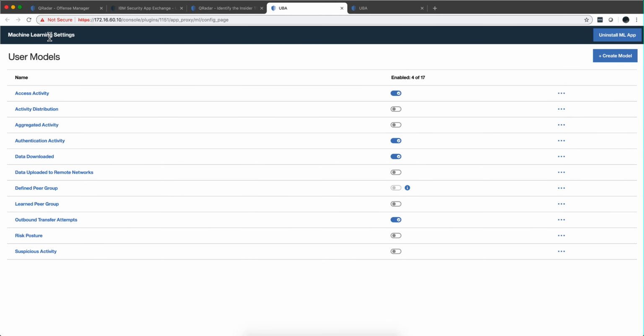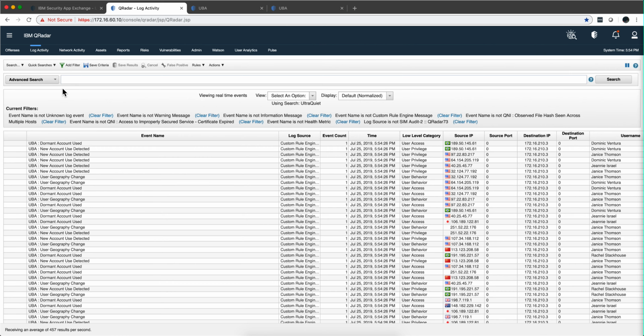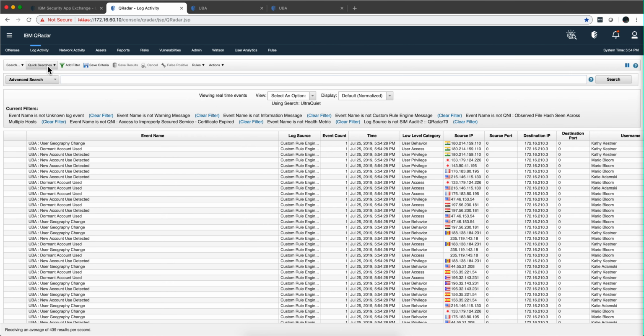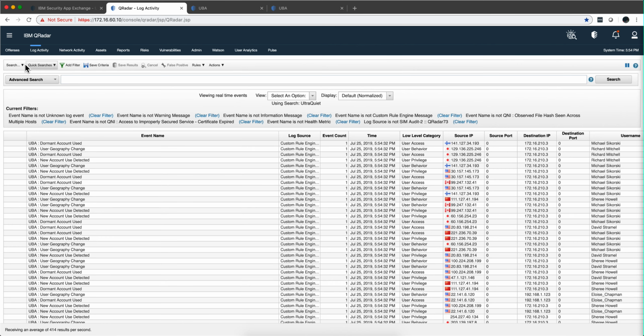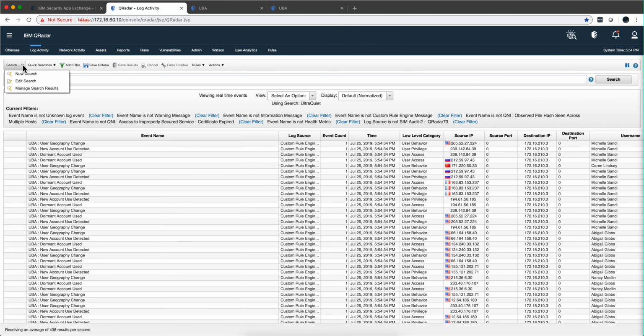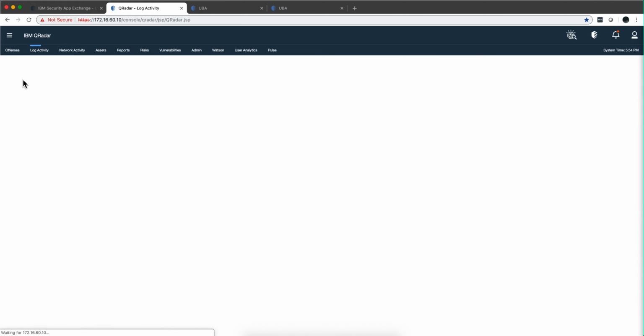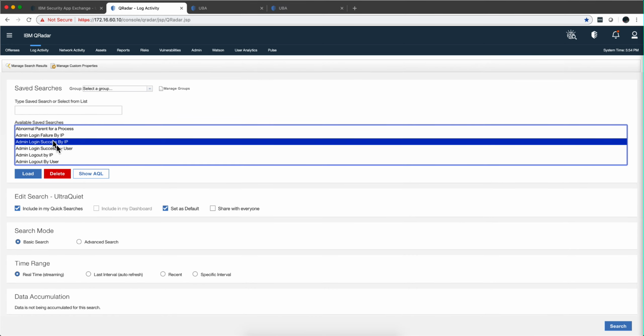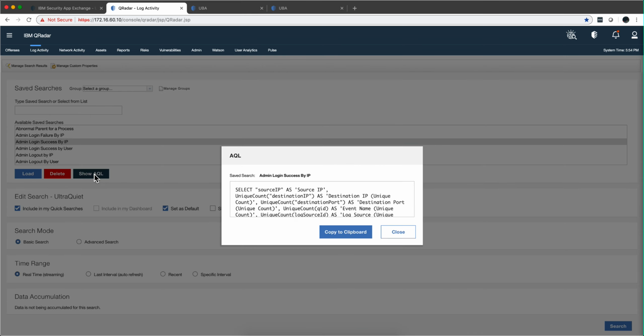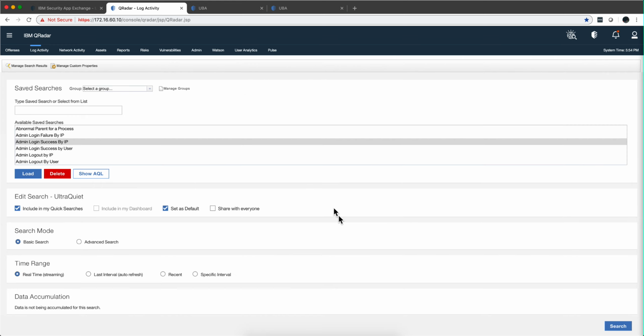So you can always do whatever search you want to do in QRadar, applying filters, whatever you do, and save it. And once you save it, let me actually go into the search that I have saved in here. Let me click into any one. Notice that you have the show AQL button that will show you what that AQL query looks like. You can copy it into the clipboard and you can paste it right there.